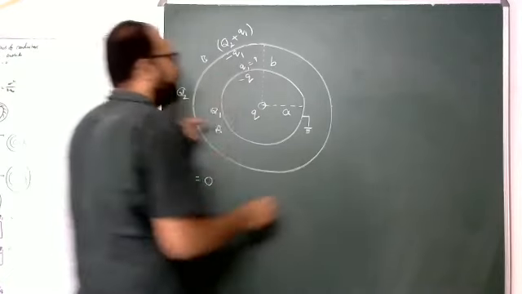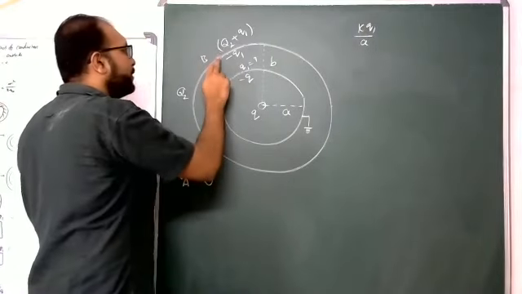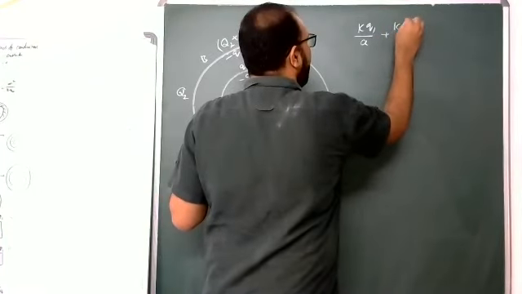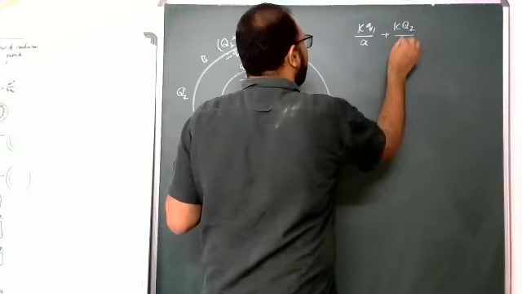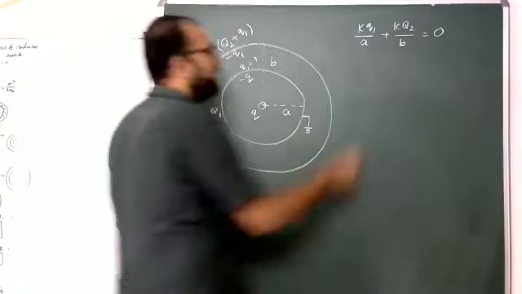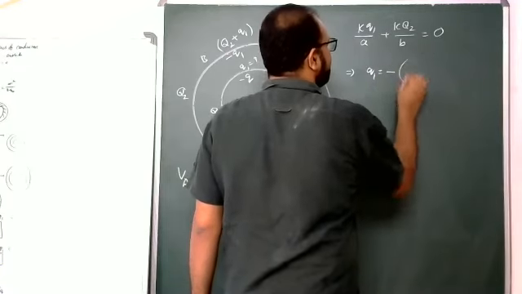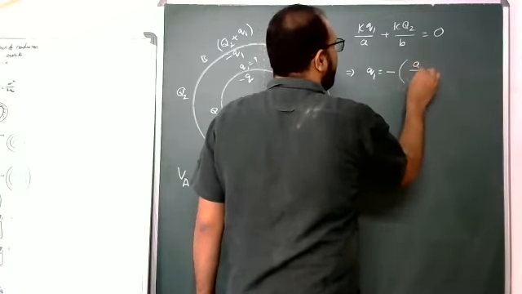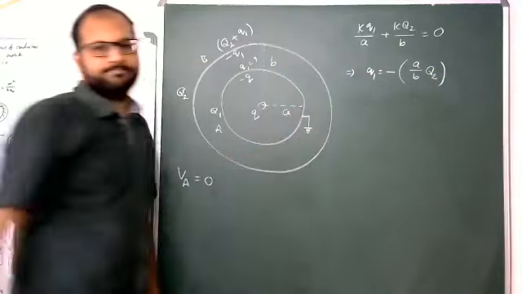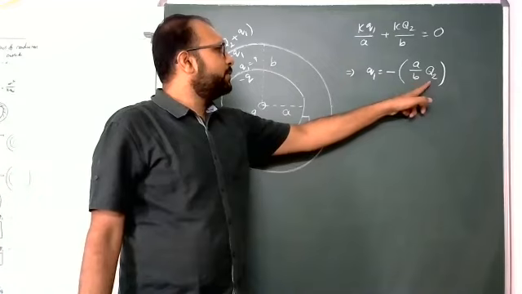So now only kq1 by a, and due to these two, the addition is q2 plus k capital q2 by b, equal to 0. So therefore, students, q1 equals minus a by b into q2.